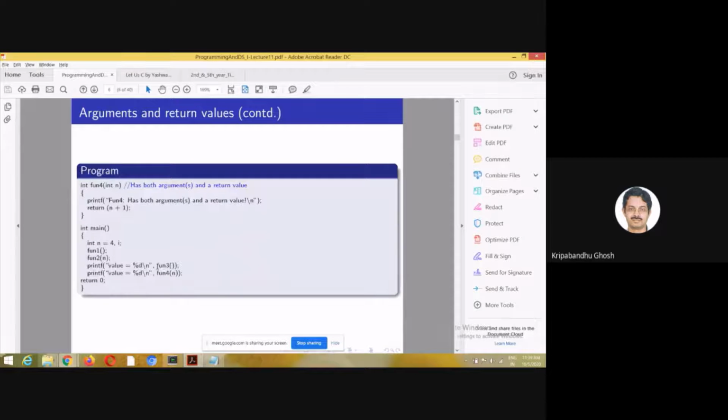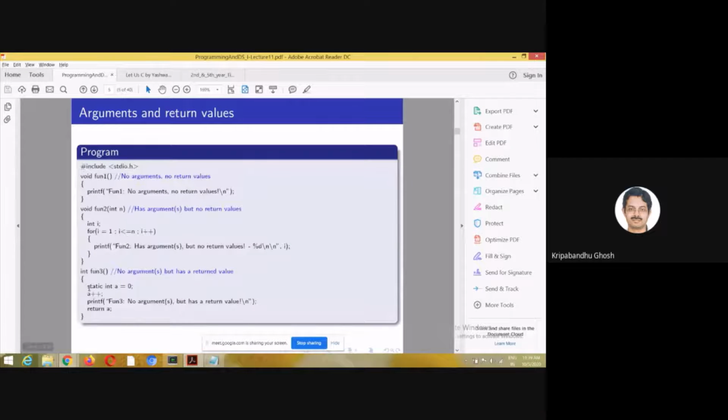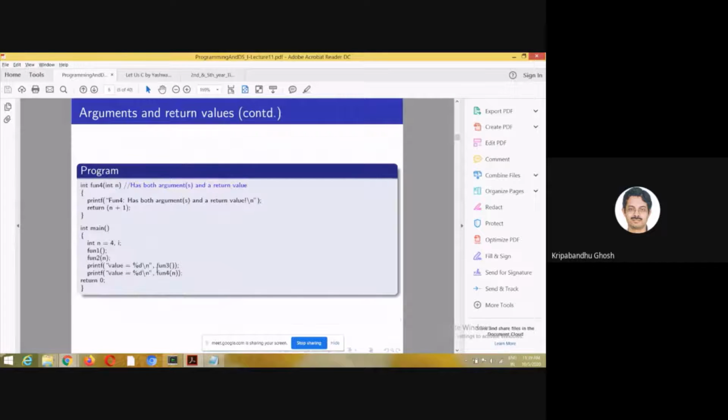So it is done in main. So I'm calling function 3. What is function 3? Function 3 is this one. So you can also do this. Since this function is returning a value, you can print it directly here. So function 3 will be returning a value, right? So here this function value will be 1 and it will print 1.